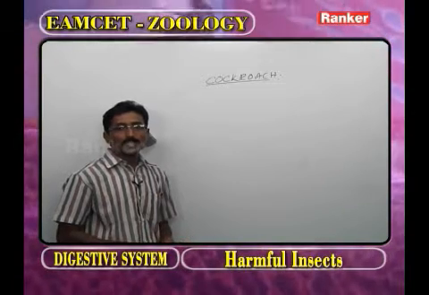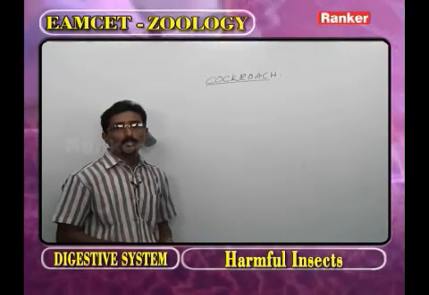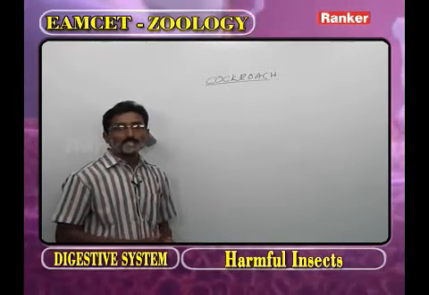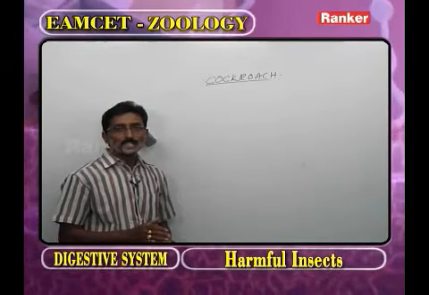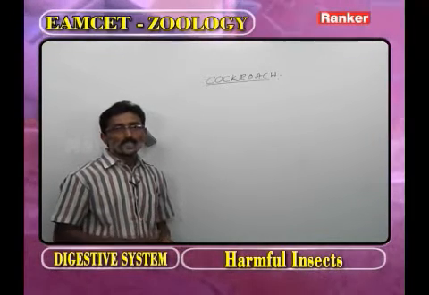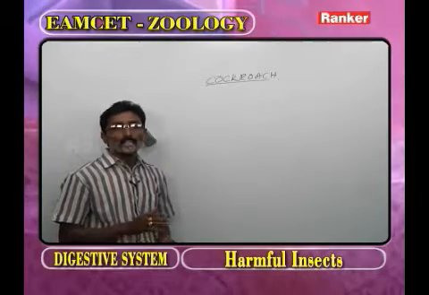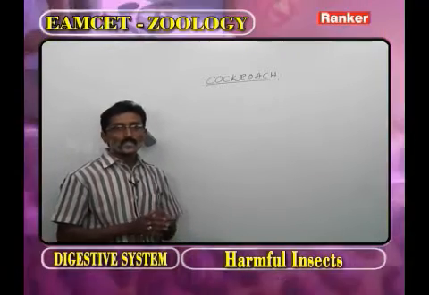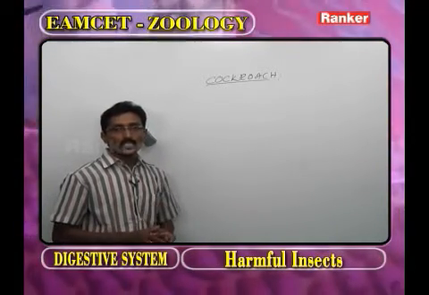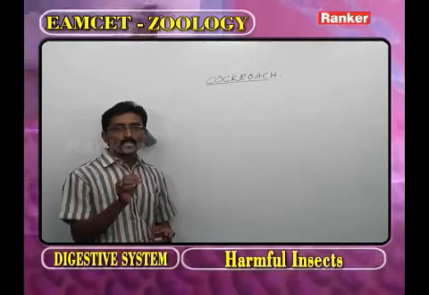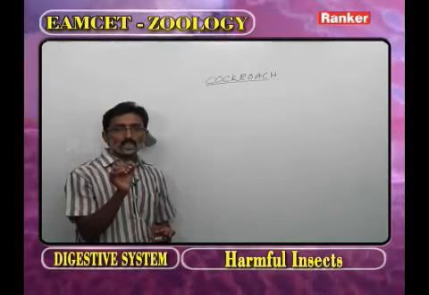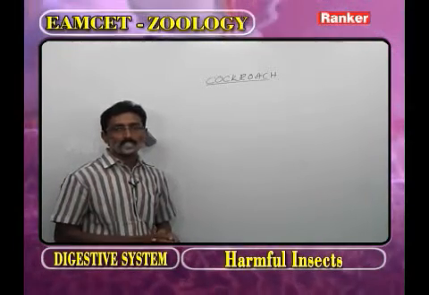In the last class we discussed the cockroach up to locomotion. In this class we have to discuss the remaining part of cockroach, including the mouth parts, harmful and useful insects. As usual, before going to the systems, we have to discuss one or two points regarding the concerned system.